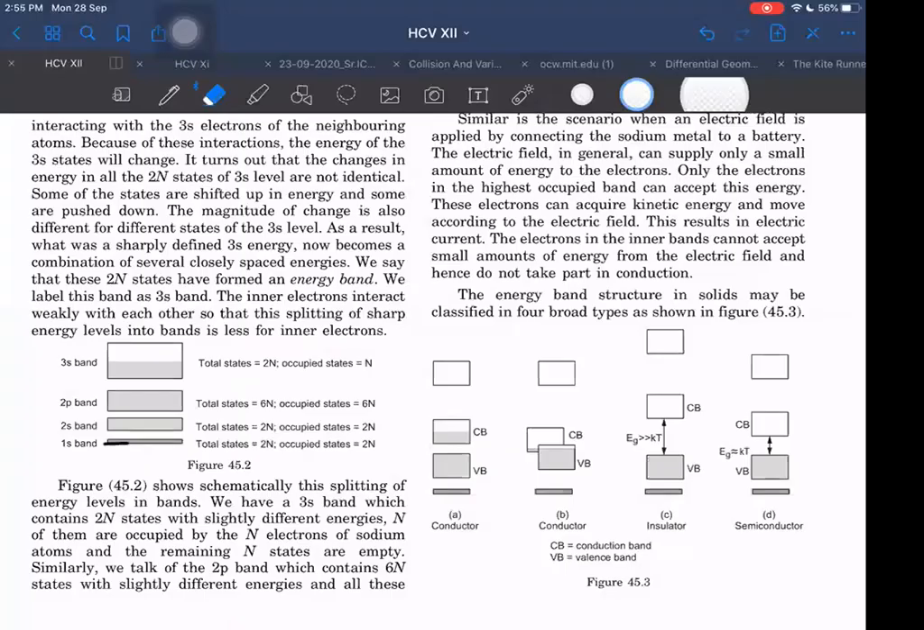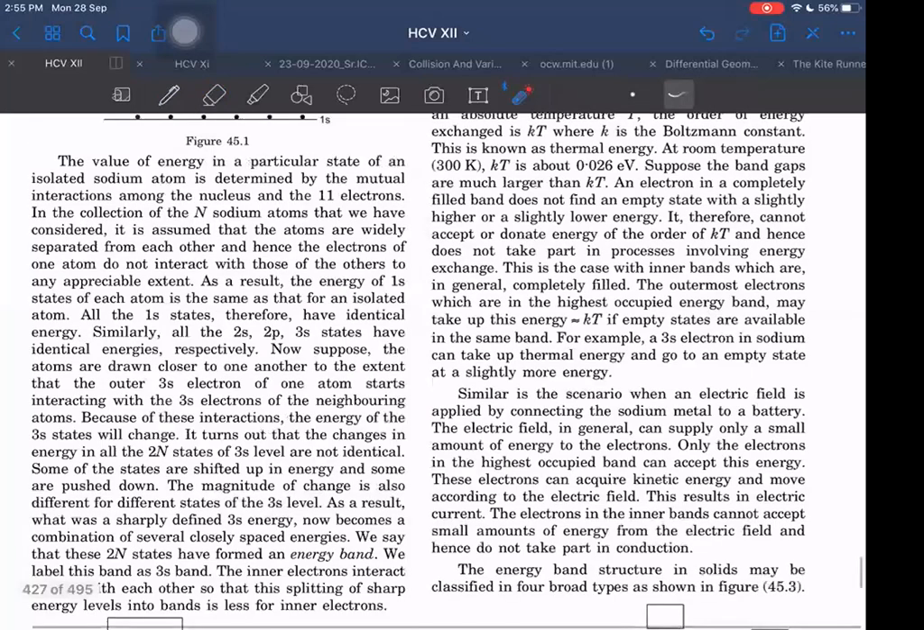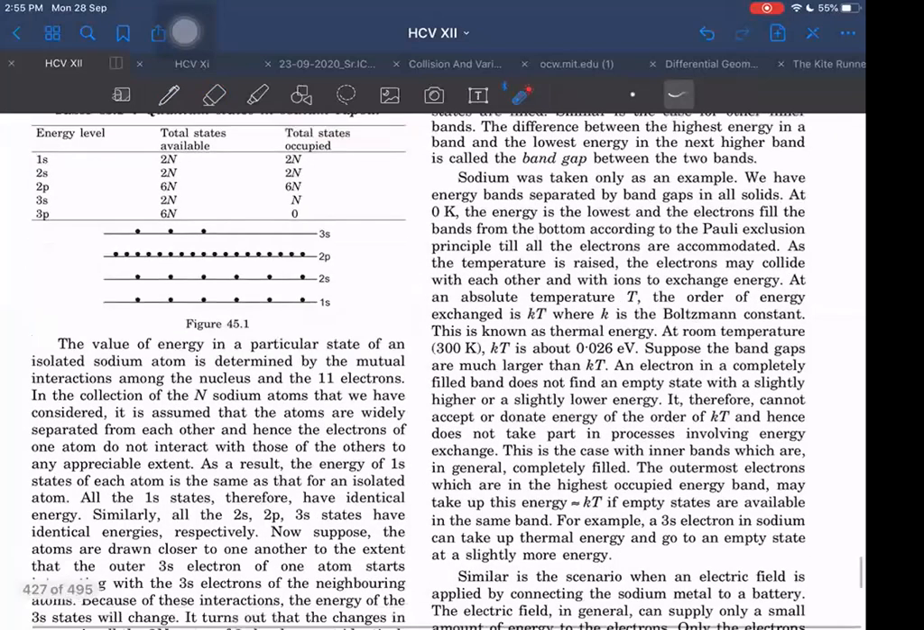Okay, so fine. If the outermost shell is partially filled, then in that case it will be acting as a conductor only. Let me see what happens in case of this. This is for sodium. Is it for sodium?